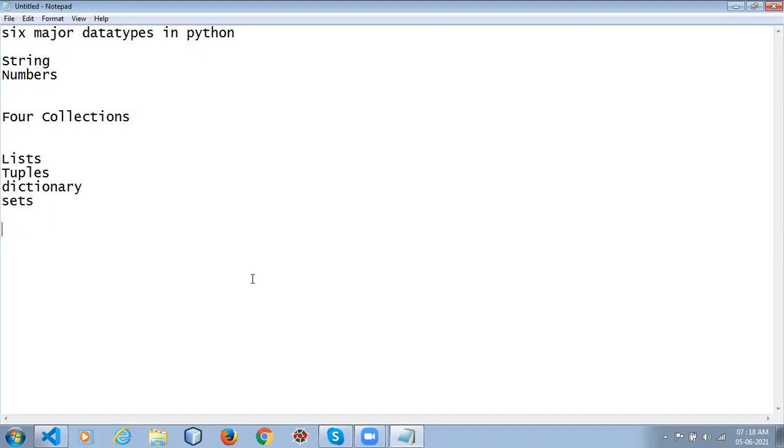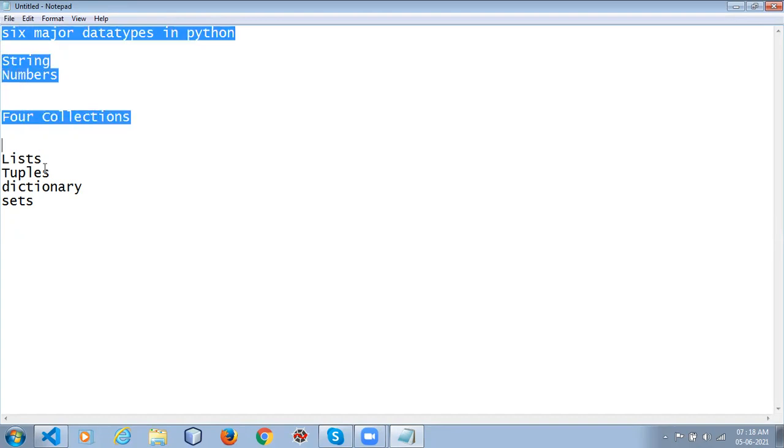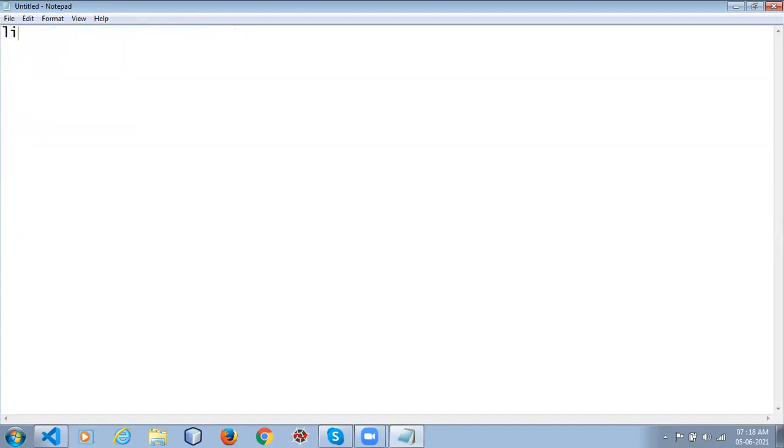So what I'm doing is separating list, tuples, and dictionary as the collections. Okay. So we'll see the data types one by one now. First, let's start with list.